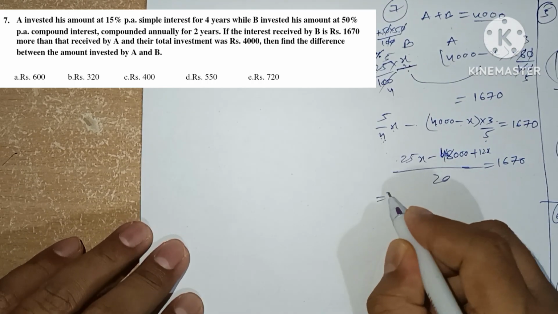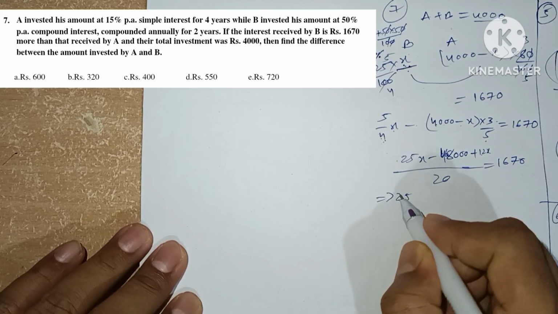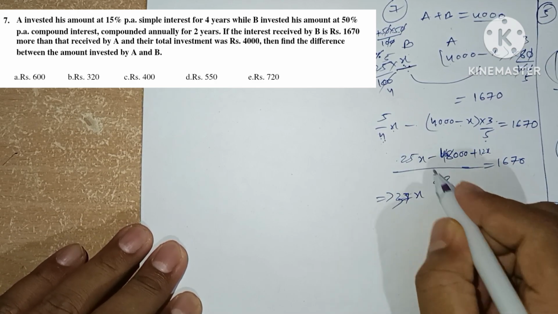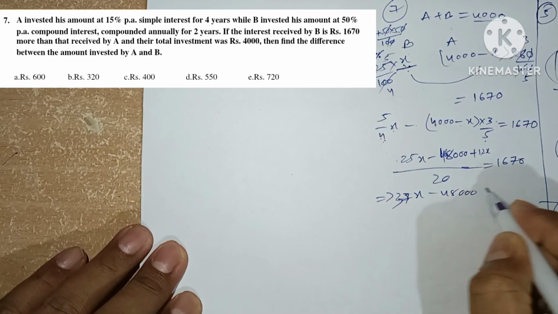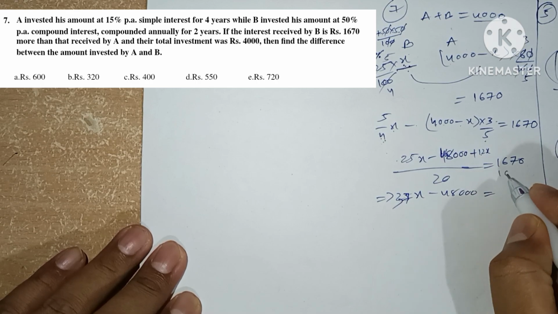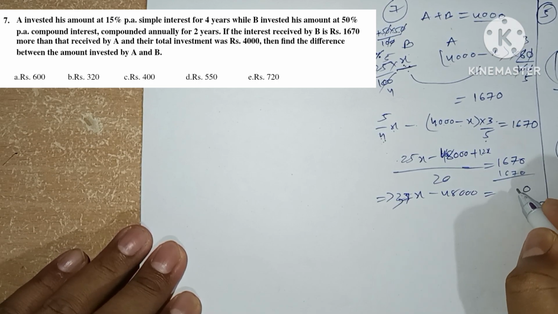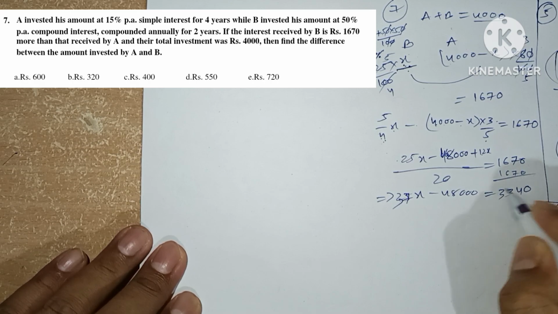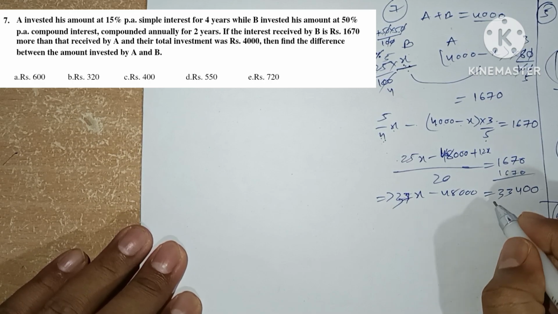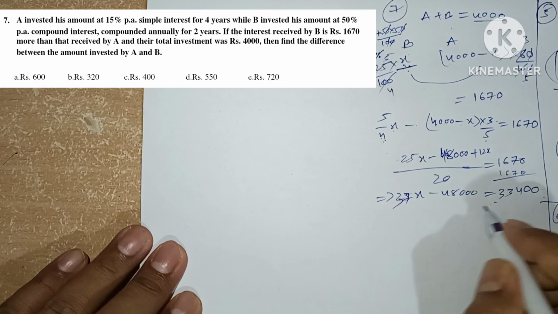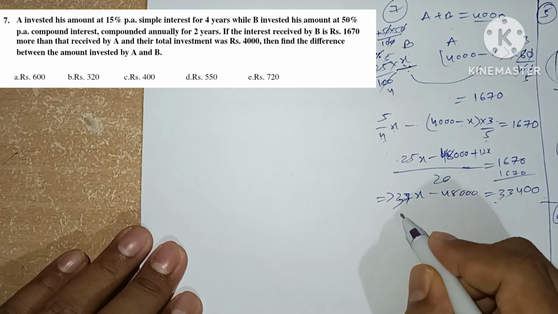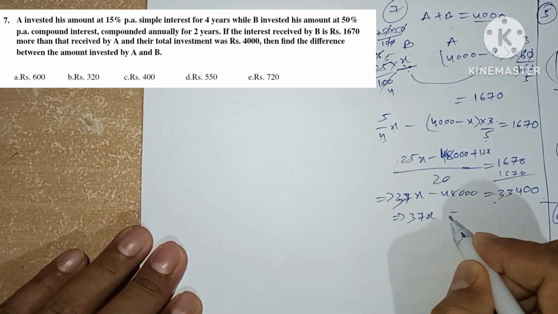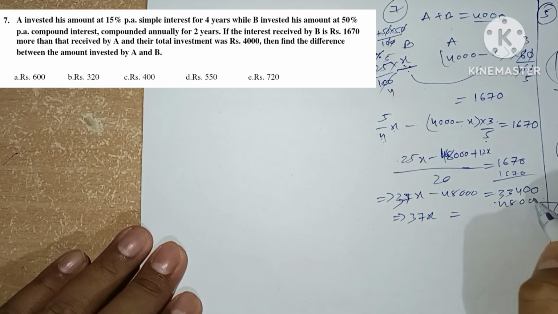So 25x plus 12x, which will be 37x minus 48000 equals 1670 doubled, which will be 33400. So we have 33400 on this side.